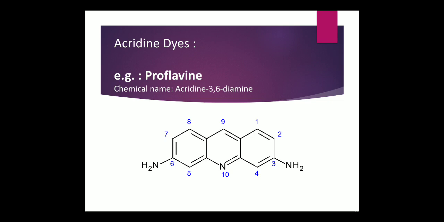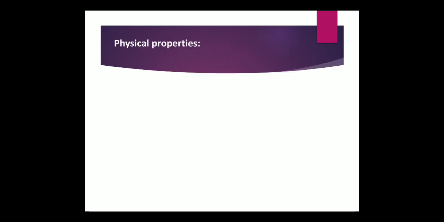The parent nucleus is the middle ring, three rings fused together, that is the pyridine ring sandwiched between two benzene rings, and the complete tricyclic ring we call acridine. We give numbering to the acridine as per the numbering pattern. Then there are two substituents at 3 and 6 positions, and both are amino. That's why we write the name acridine-3,6-diamine.